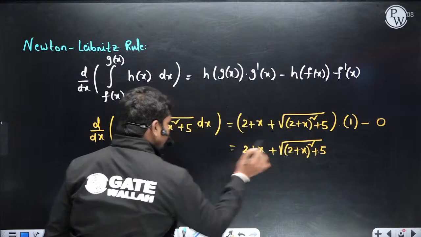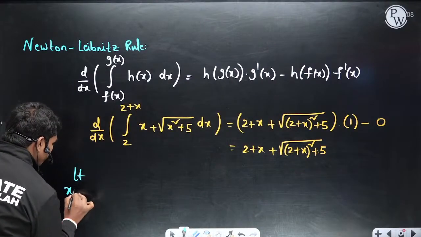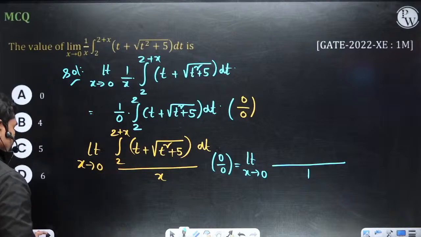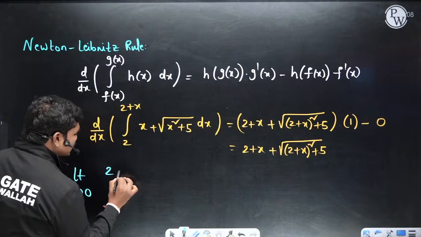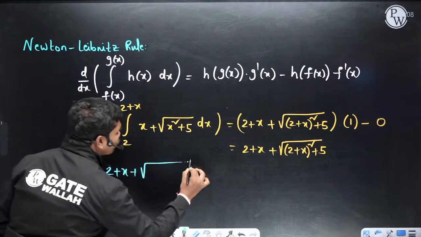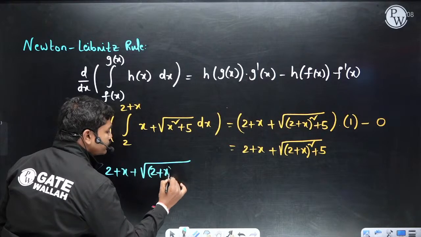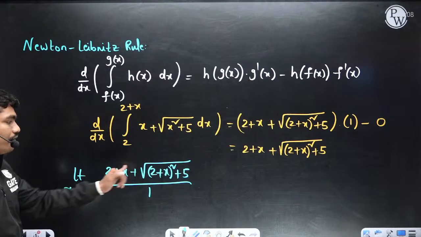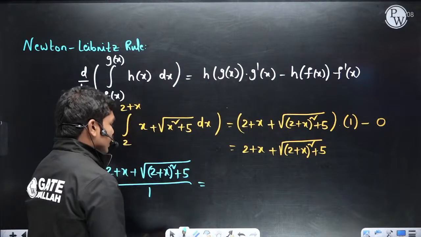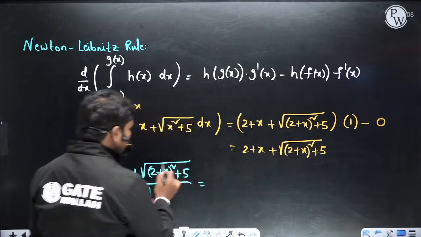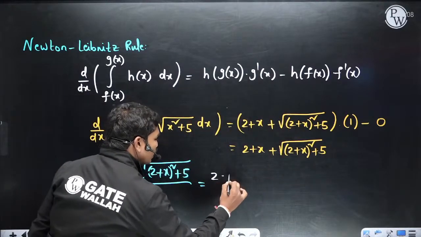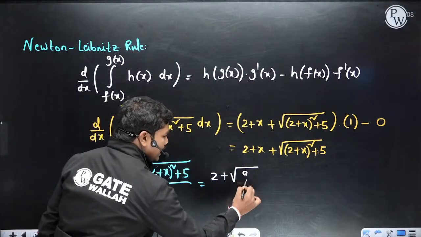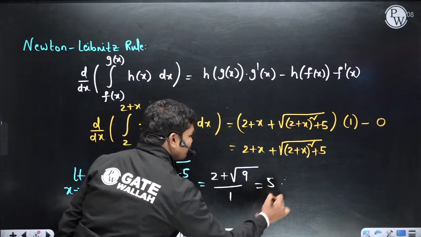Now if you replace here, limit x tends to 0. Now the differentiation of this integral is how much? We know this is 2 plus x plus square root of 2 plus x whole square plus 5, divided by 1. Now if you put x is equal to 0 in this question, let us see what you will get. 2 plus 0, 2 plus square root of 2 square plus 5, 4 plus 5, which is 9, divided by 1. So this is actually equal to 5, clear?